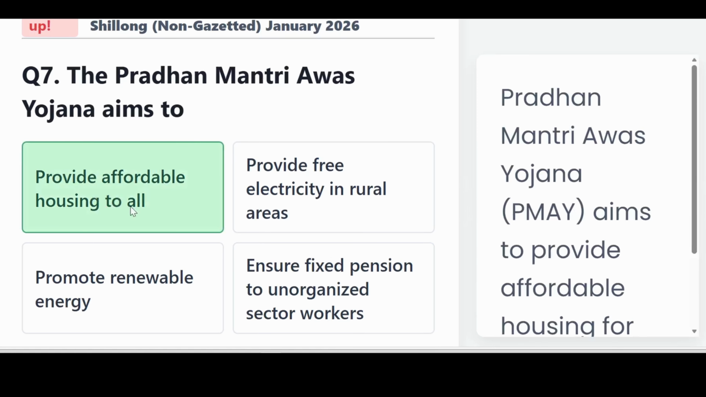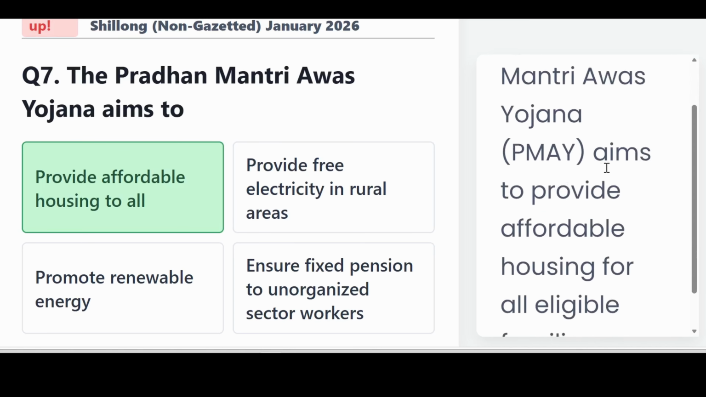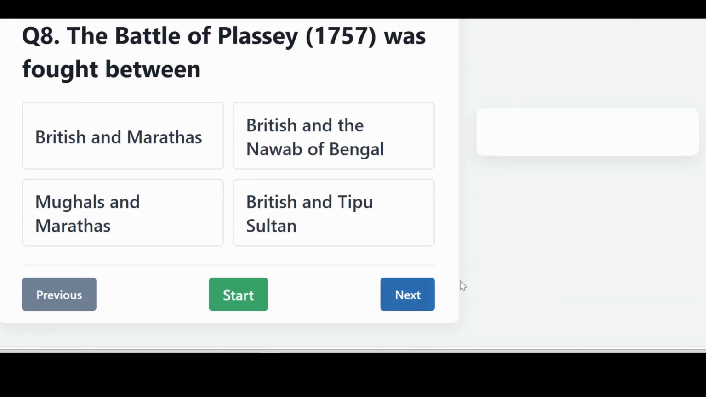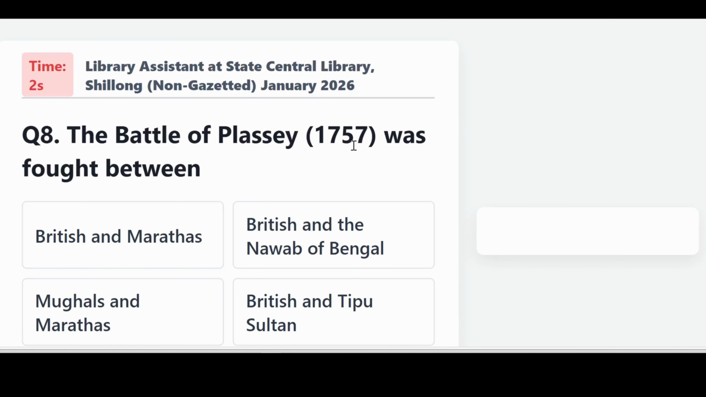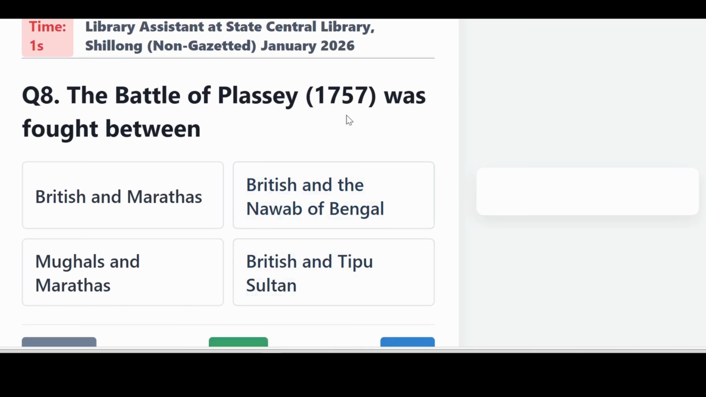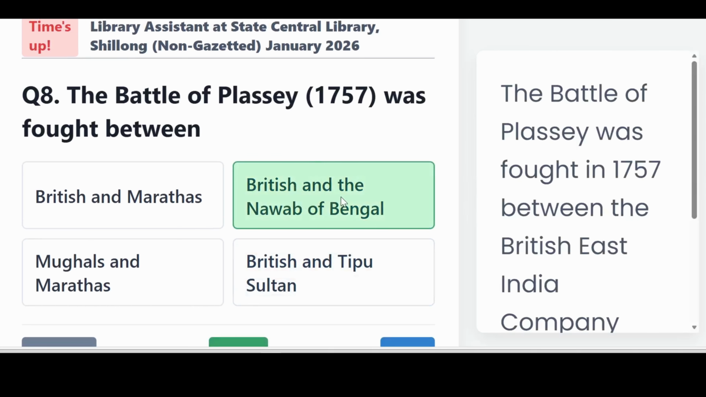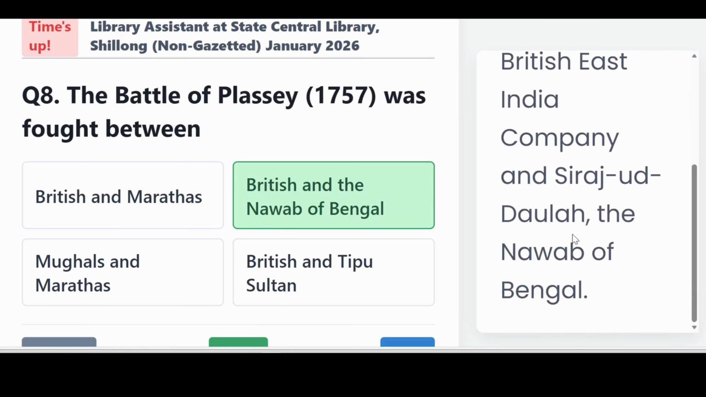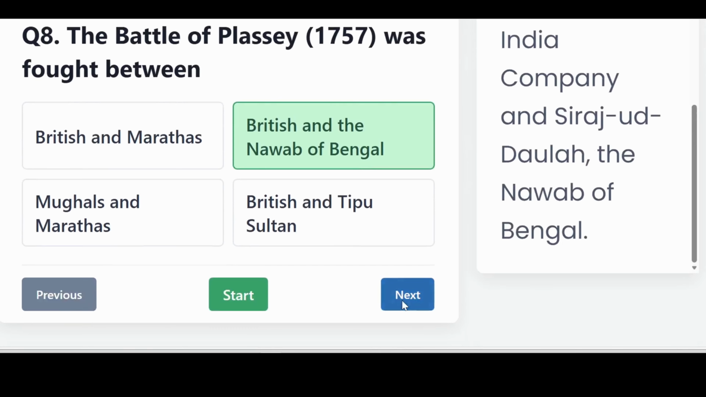The Pradhan Mantri Awas Yojana aimed to provide affordable housing to all. Pradhan Mantri Awas Yojana, or PMAY, aims to provide affordable housing for all eligible families. The Battle of Plassey, that is 1757, was fought between? That is British and the Nawab of Bengal. The Battle of Plassey was fought in 1757 between the British East India Company and Siraj-ud-Dowlah, the Nawab of Bengal.